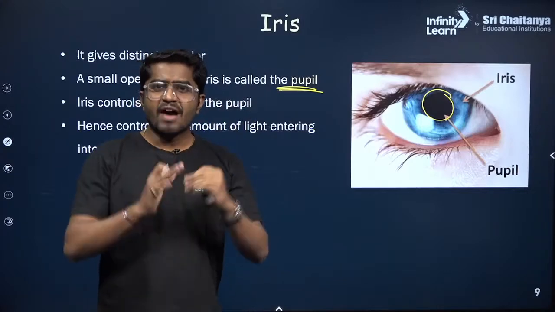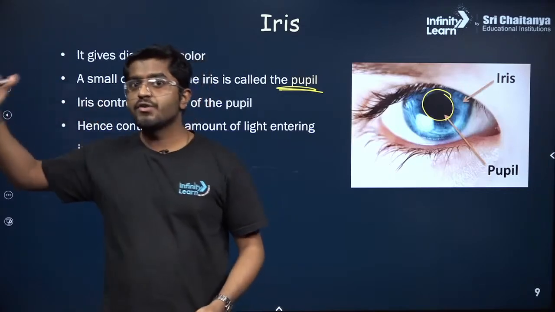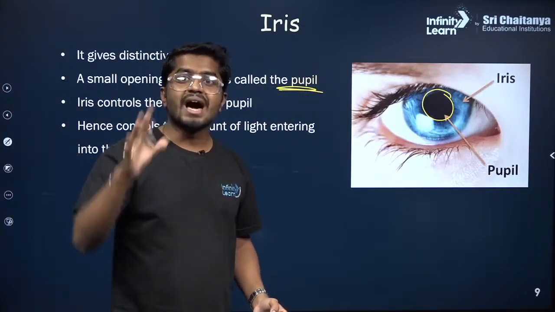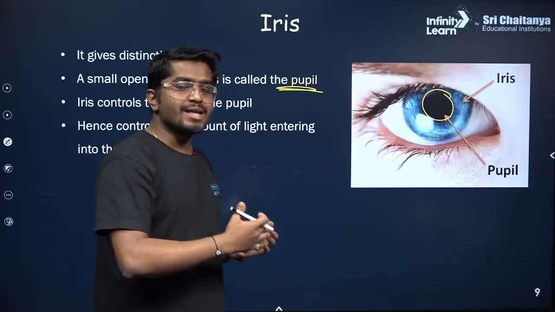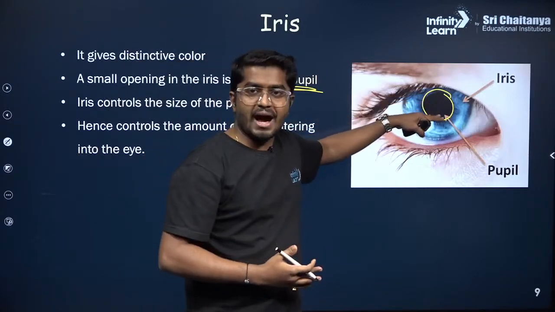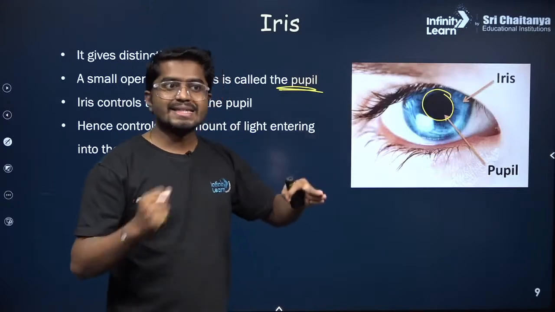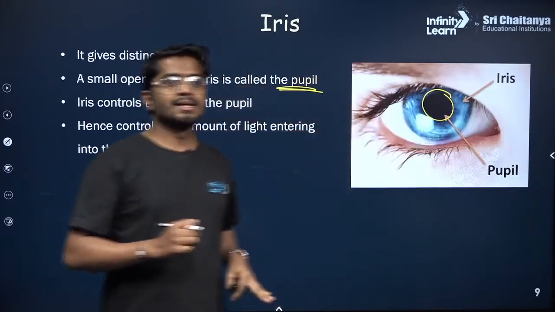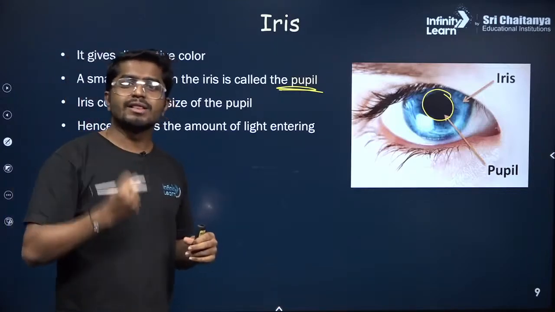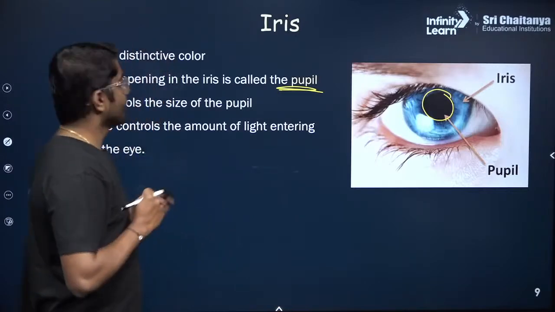It's very easy. Have you seen a completely dark room? Let's suppose you are outside the dark room and you try to look inside, it looks dark. Why does it look dark? Because there is no light coming out. So all the light which goes into the eye will be absorbed. So no light comes out. That is the reason the pupil looks black. Correct. It absorbs all the light. Inside the eye, all the light will be absorbed.